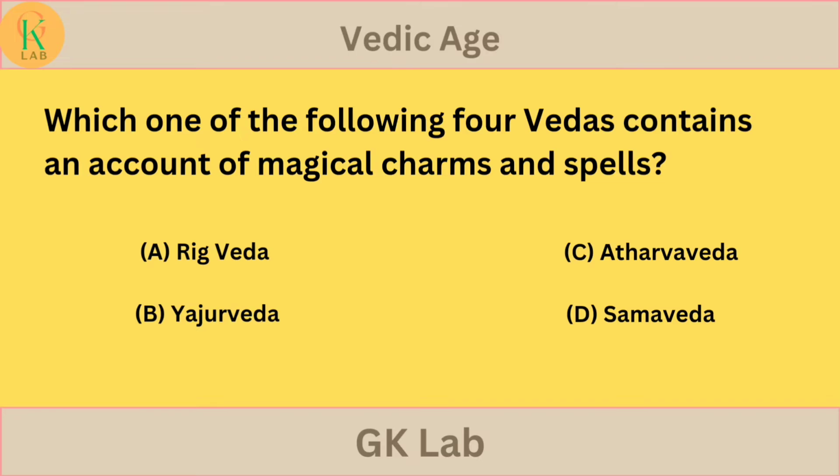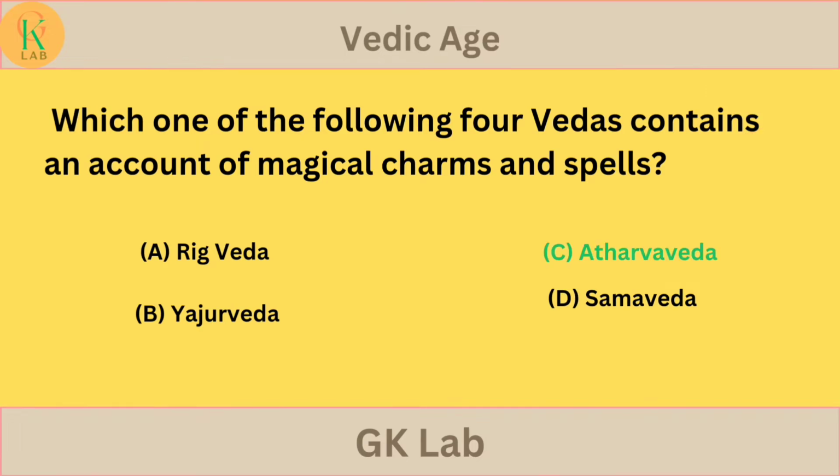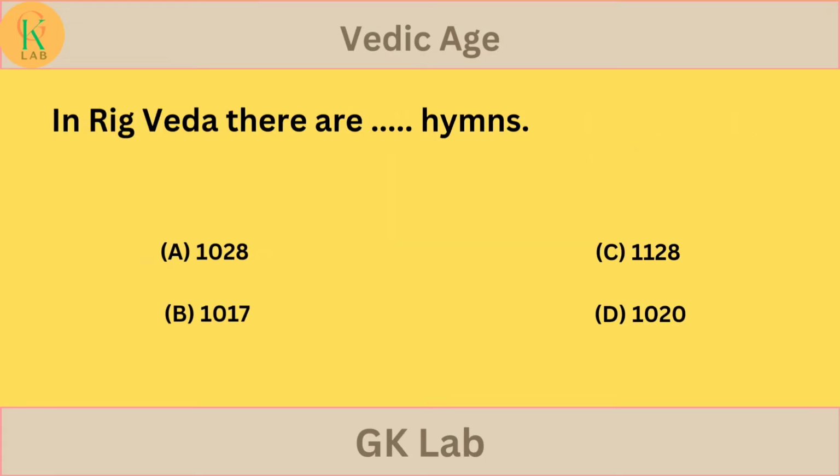Your answer is... the correct answer is option C. Atharva Veda. In Rig Veda there are how many hymns? Option A. 1028. Option B. 1017. Option C. 1128. Option D. 1020.